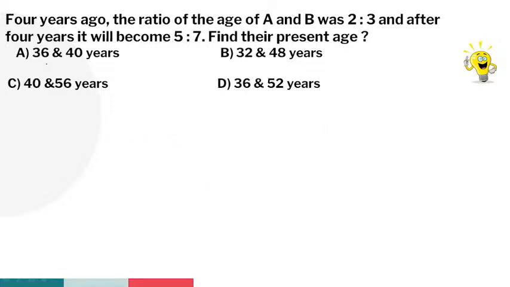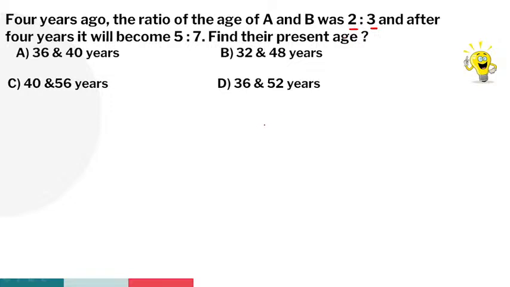So what is the first option, guys? Sir, I'm going to use the shortcut method here. Okay. So 4 years ago, the ratio of the ages of A and B was 2 is to 3. And after 4 years, it will become 5 is to 7. Find their present ages.